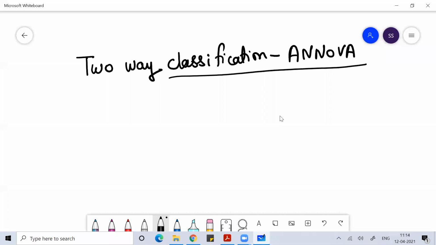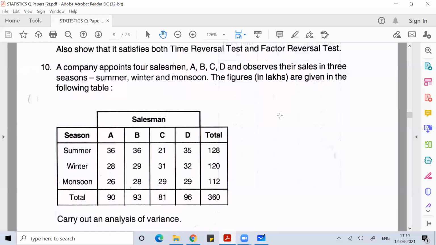ANOVA is preferred whenever we have to perform analysis where we have more than two data working on mean, and we use chi-square test when we have more than two data working on proportion. Otherwise, on two data also, if we have to analyze based on proportion, we can use chi-square, depending upon the objective. Chi-square test is an extension of the t-test we normally discuss whenever we work on proportion. In the last class we discussed one-way classification, and today we'll discuss two-way classification.